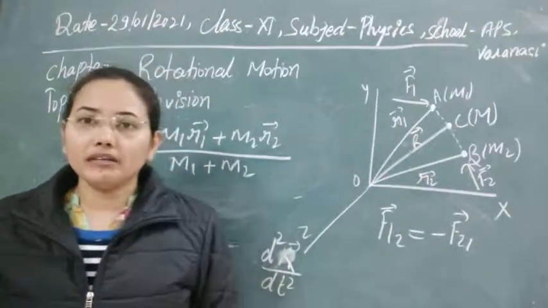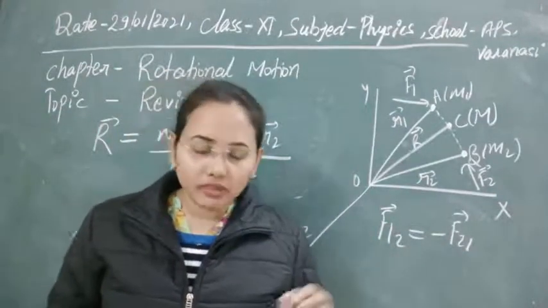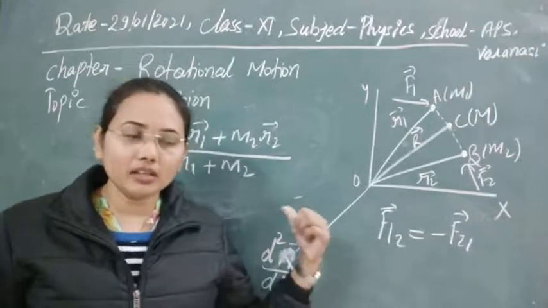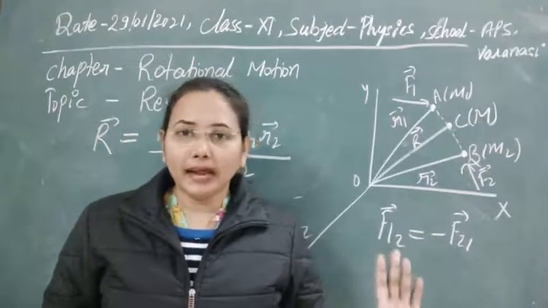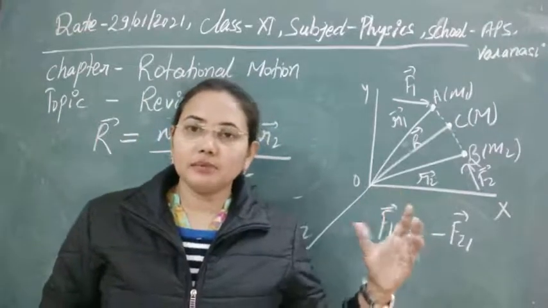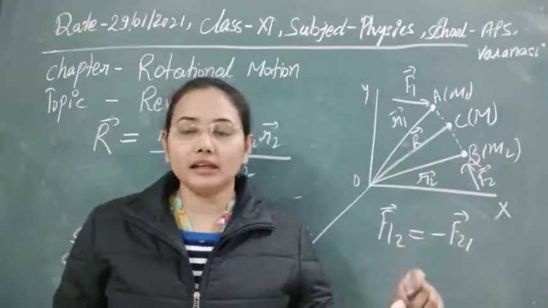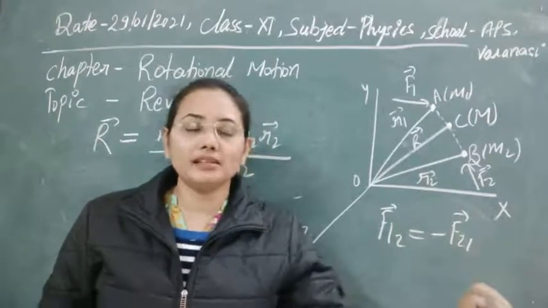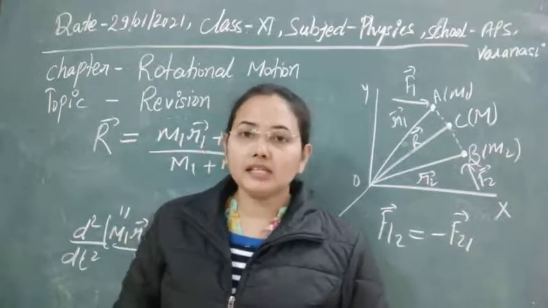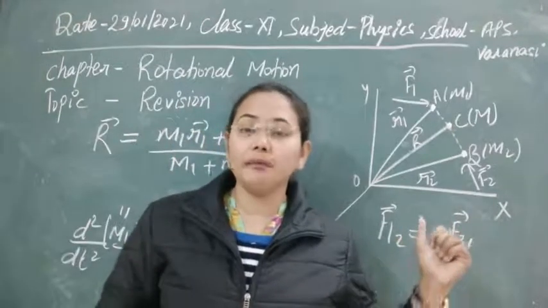So in case of a rigid body, for study purposes, we never take individual particles' motion. We only take the motion of the center of mass, because if the body is uniform, then obviously you can suppose that the whole mass is concentrated at one point, its center of mass, and if we see only the motion of that point, then we can see the motion of the whole system. So it is very easy to study the motion of a rigid body with the help of center of mass.